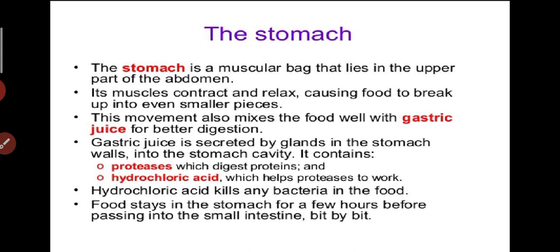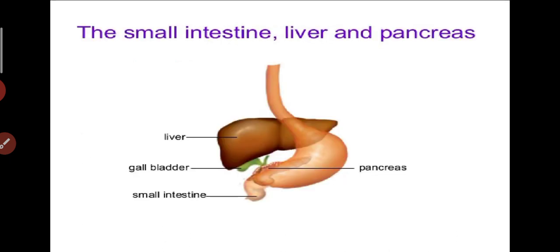Gastric juice is secreted by glands in the stomach walls into the stomach cavity. It contains proteases which digest proteins, and hydrochloric acid which helps the proteases to work. Hydrochloric acid kills any bacteria which may be present in the food we are eating. Food stays in the stomach for a few hours before passing into the small intestine bit by bit.